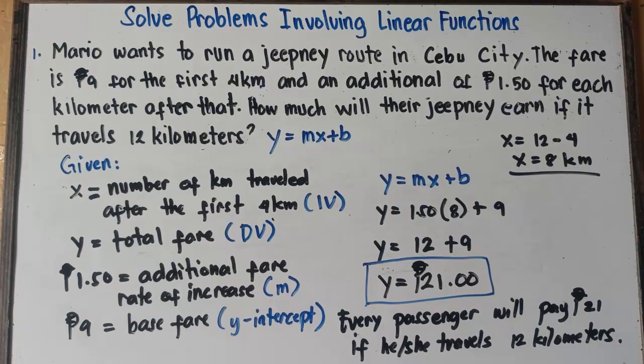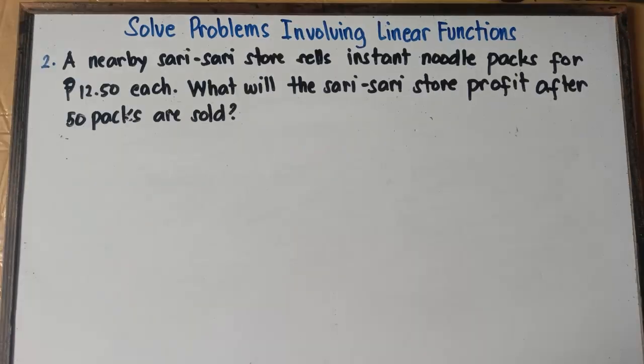Let's proceed now to example number 2. A nearby sari-sari store sells instant noodle packs for 12 pesos and 50 cents each. What will the sari-sari store profit after 50 packs are sold?